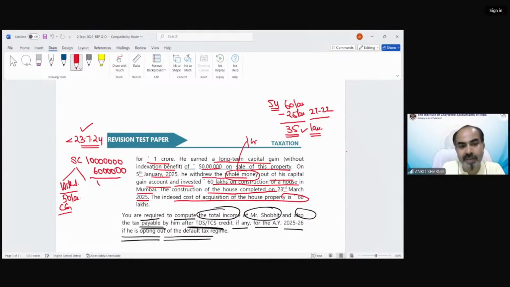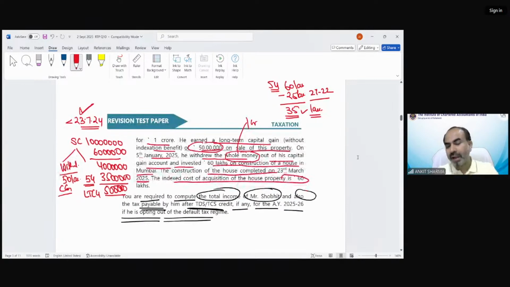So the current year gain would be 40 lakh rupees. Out of this gain, under section 54, you have utilized 35 lakh rupees for the construction of property before the due date of ROI. So the long-term capital gain in this case would be 5 lakh rupees. The 12.5% rate is not applicable because the property has been transferred before 23rd of July. This information was just given to confuse you, because we have to take the indexation benefit as the property has been transferred before 23rd of July.